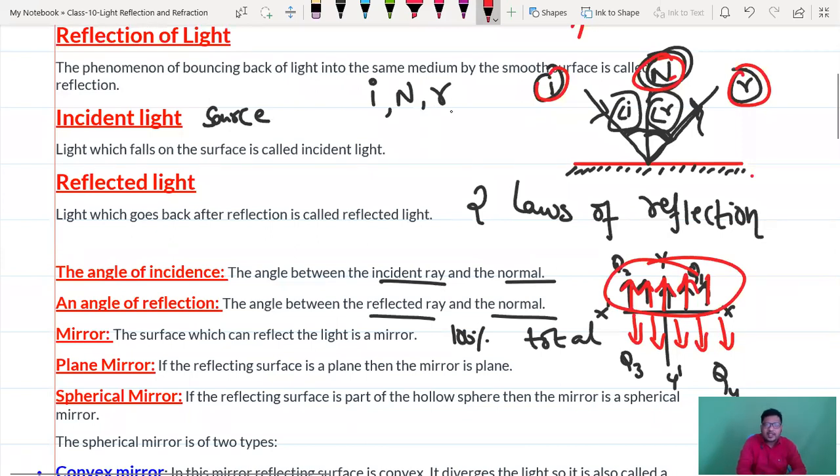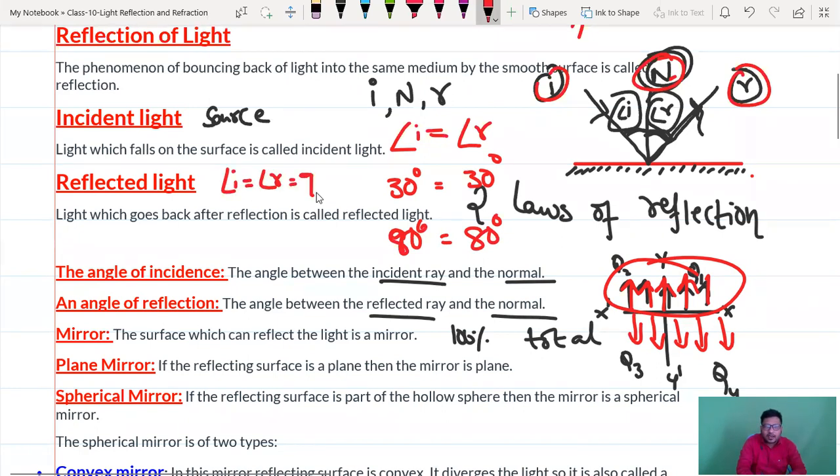That is the first law. Second law: the angle of incidence will be equal to the angle of reflection. If the angle of incidence is 30 degrees, the angle of reflection will also be 30 degrees. If it is 80 degrees, it will be 80 degrees. But if it is 90 degrees, what will we call it, guys? Angle of incidence, angle of reflection is equal to 90 degrees. We can call this the normal ray. You can observe a perpendicular line, a line which is making 90 degrees, is normal.